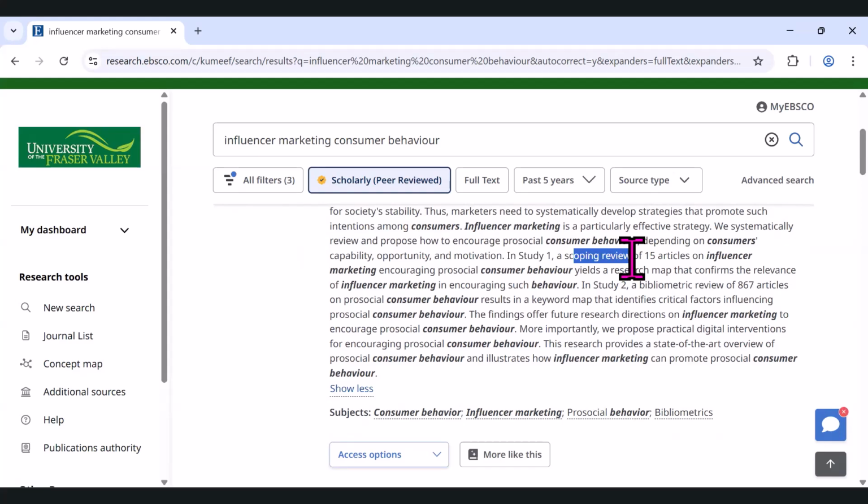In study one, they did a scoping review. They looked at 15 articles. They did a second study and they looked at 867 articles, whoa, a lot more. And our findings can help future research, et cetera, et cetera. And they have a keyword map that identifies critical factors for influencing pro-social consumer behavior.